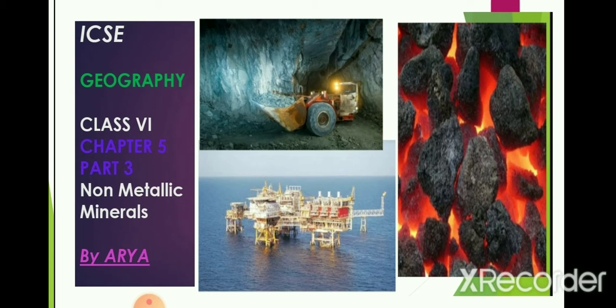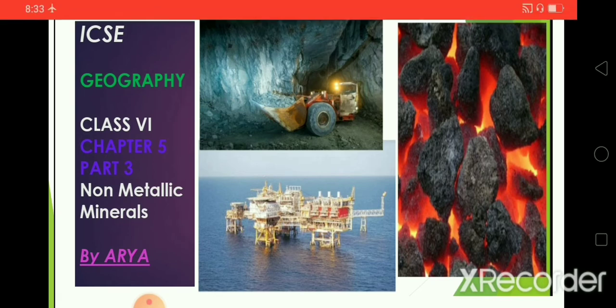In the third part of our chapter, we will discuss the non-metallic minerals. Non-metallic minerals are part of minerals, but they don't contain any extractable metals. That is called a non-metallic mineral. Minerals that don't contain any metals, for example petroleum, coal, mica, limestone, etc., are the non-metallic minerals. They are part of minerals, but they don't contain any extractable metals. So this is the beginning of our chapter. Let's move on to the chapter.